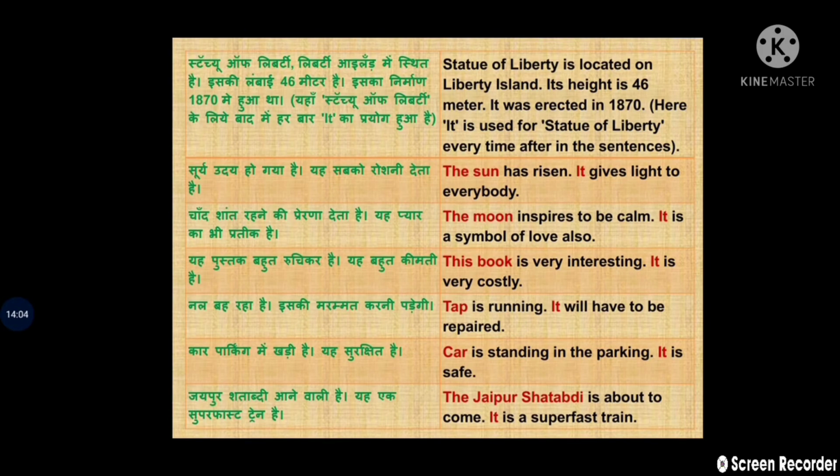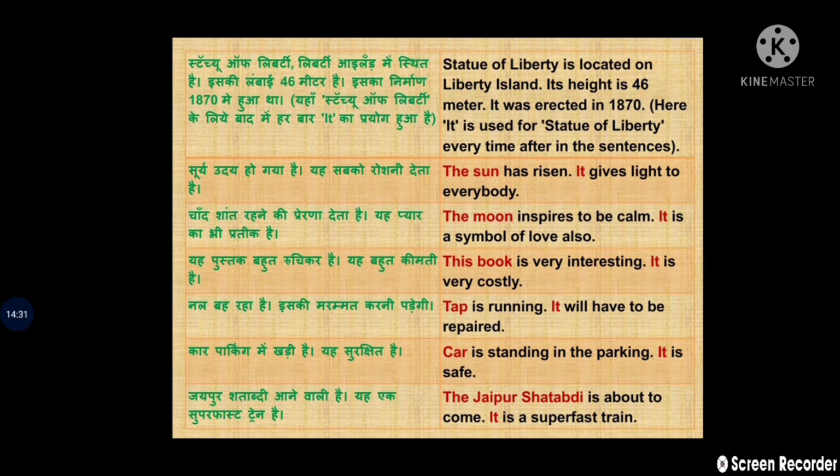For example, next you can see, Statue of Liberty is located on Liberty Island. Its height is 46 meters. Its here is used for Statue of Liberty. It was erected in 1870. Here it is used for the Statue of Liberty every time in the following sentences.